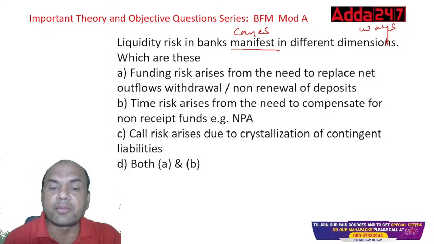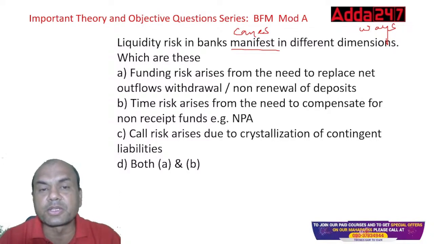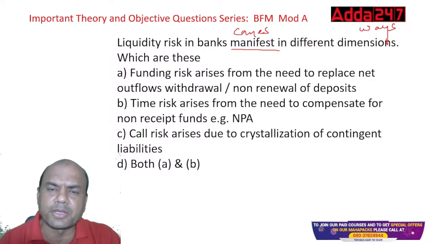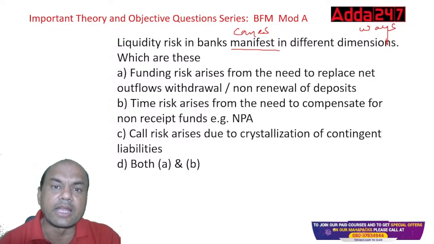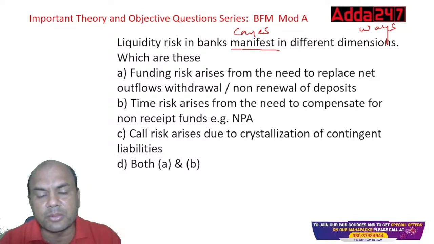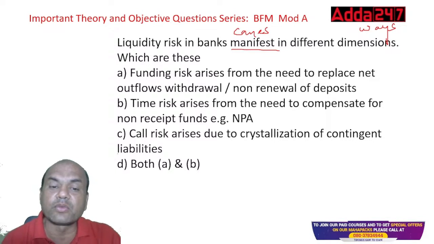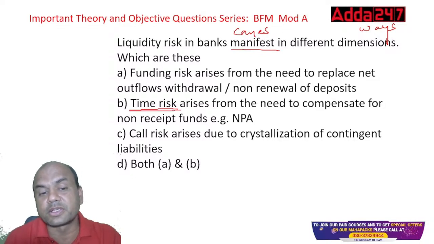Number 2, time risk arises from the need to compensate for non-receipt of funds, NPAs. Suppose I've given a loan. The logic says that that person will pay me the EMI, or the interest if a CC is given. And that interest I'll use for paying the depositors. But if I don't get that interest, don't get that EMI, then what? That will also create a time risk. Time risk means at that time, I'm not having the funds.